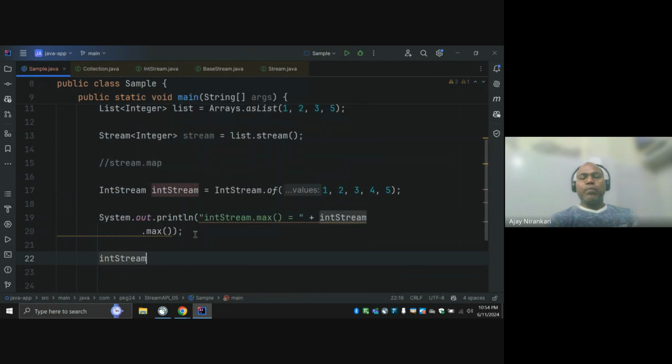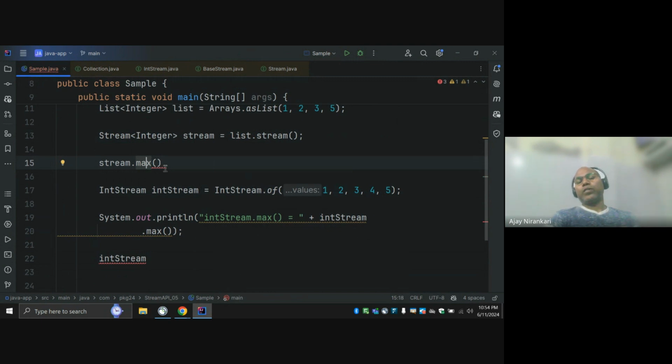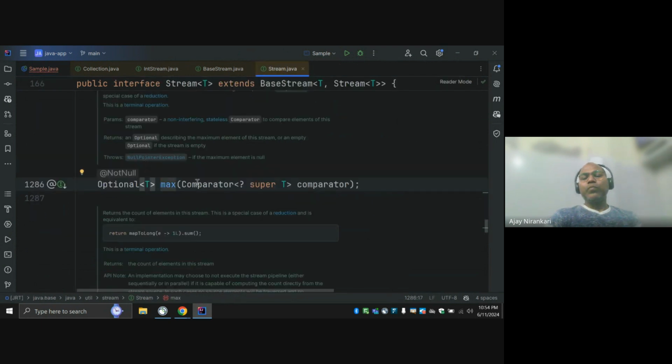So here if you are trying to find the maximum in this normal stream, we have to find the max. But we cannot just call it by default. You have to provide how you are going to find the maximum, meaning some functional interface. Notice here they are expecting you to pass the comparator, meaning how I can compare two numbers and find the maximum and minimum.